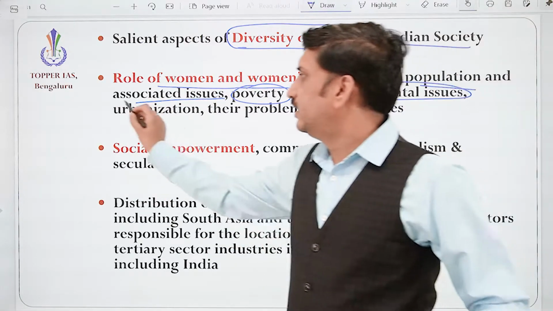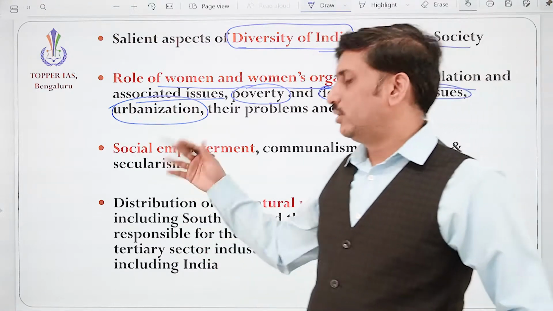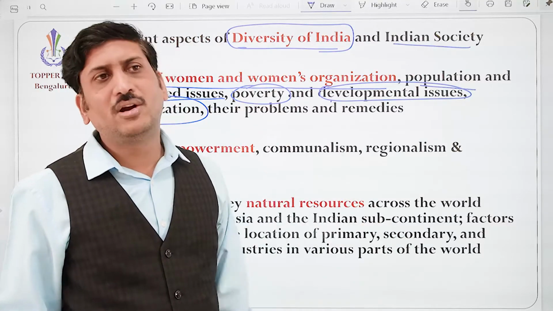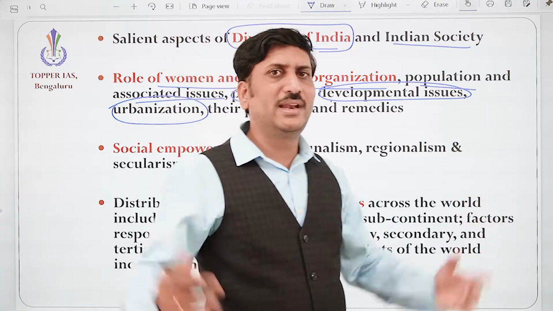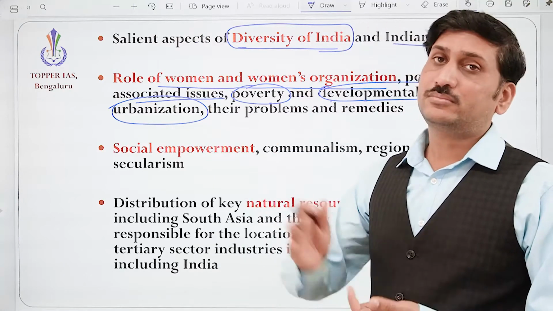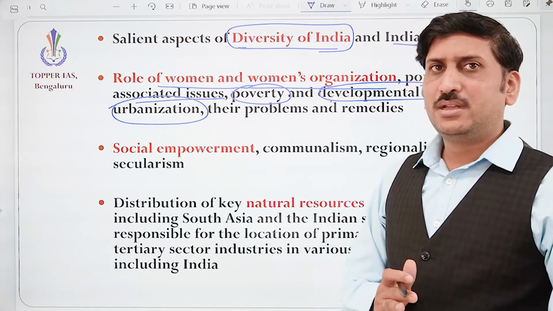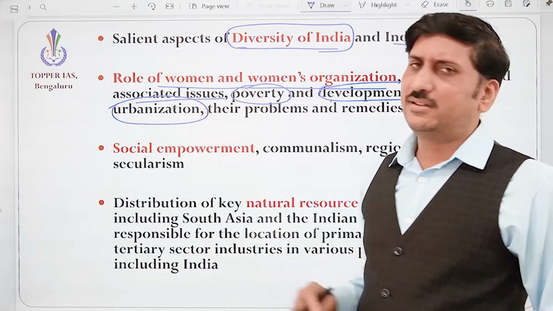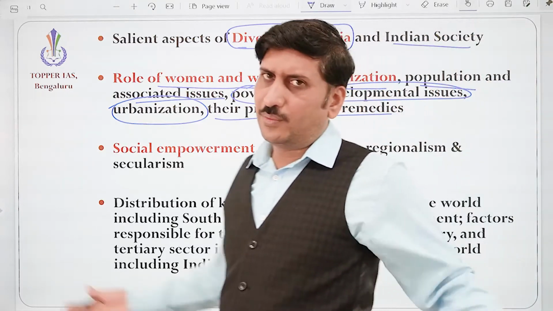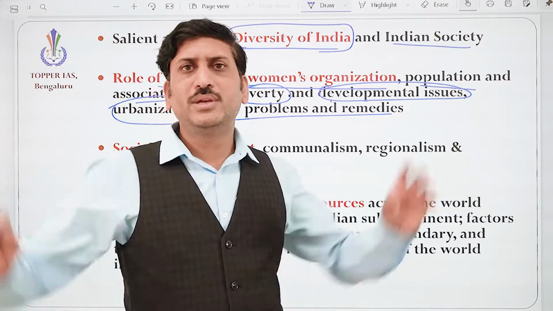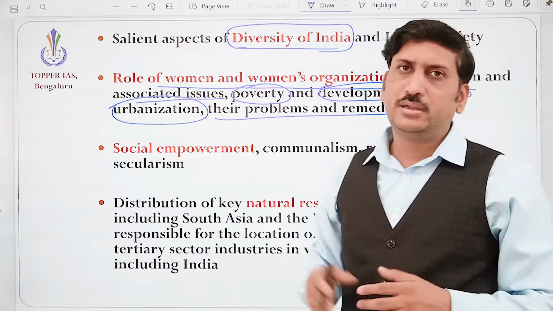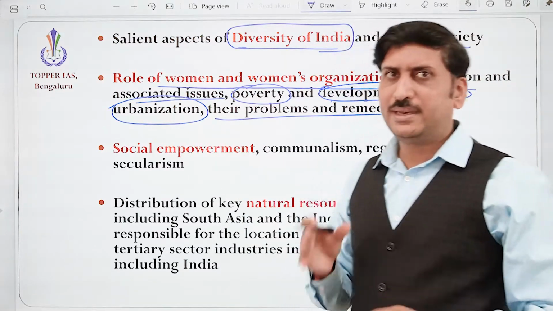And the increasing urbanization. We know that around 33% of the Indian population lives in urban areas. Definitely it is creating a lot more problems and challenges. In a small area, many people need to live. Slum problems, health problems, resource problems, transportation problems like traffic, and pollution problems. Multiple ways are there: urbanization and its problems and remedies. What is the solution for that? When the congestion is going up in a particular area, we know the smart city concept, where outside areas will be developed so that the burden on the urban areas is reduced.